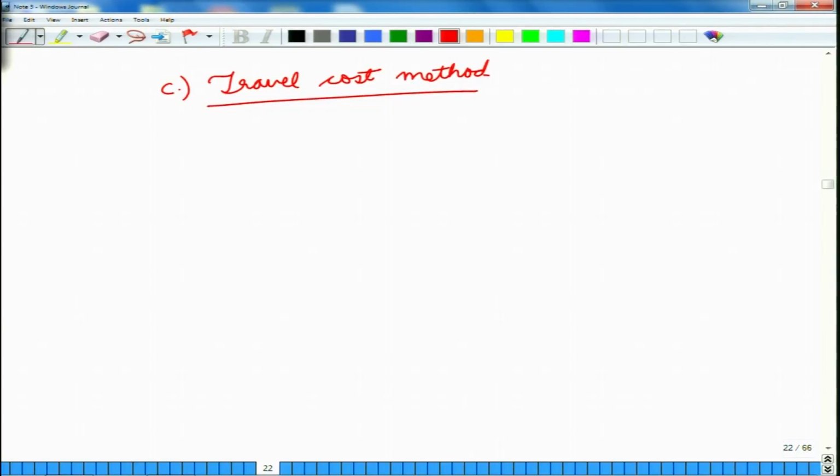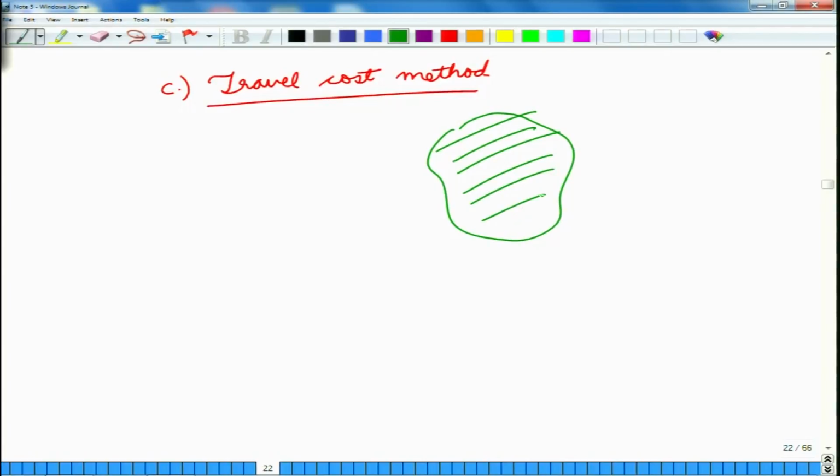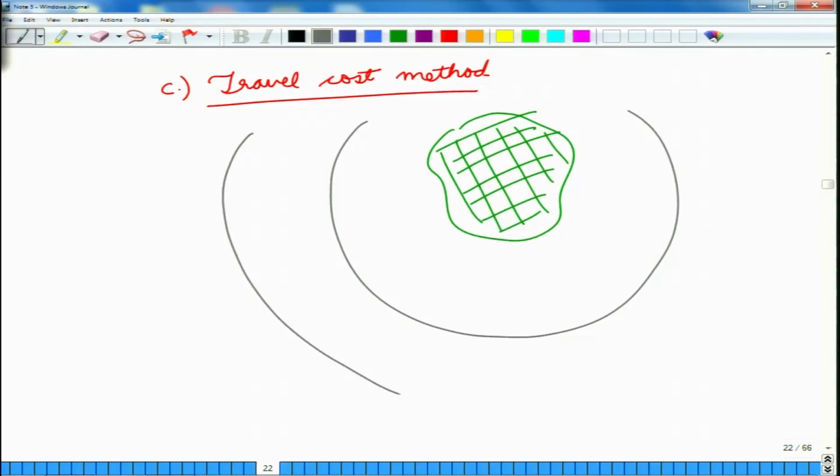Now, in the travel cost method, let us take an example where we have a national park, and people are coming to this national park from different distances in the country and maybe even abroad.